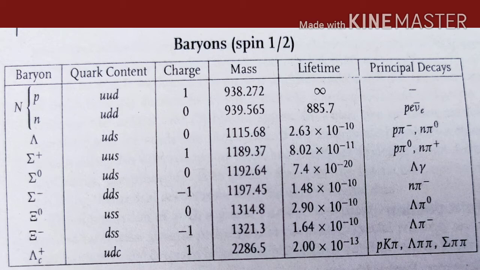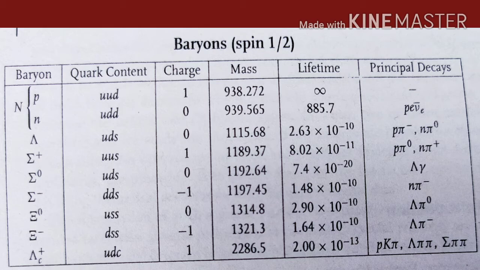So how can it decay? And next is the neutron. So neutron has quark content udd and charge 0 and mass is 939.565 mega electron volt by c square, and lifetime is 885.7 second, that is about 15 minutes, and it decays into proton plus electron and neutrino.